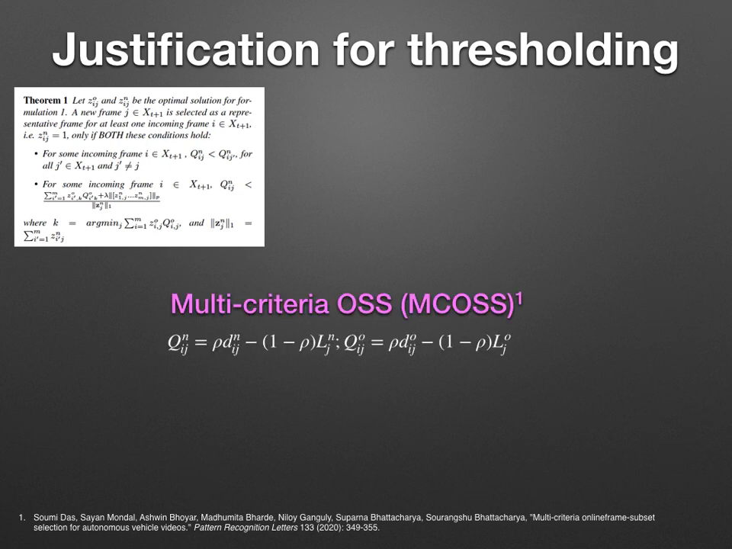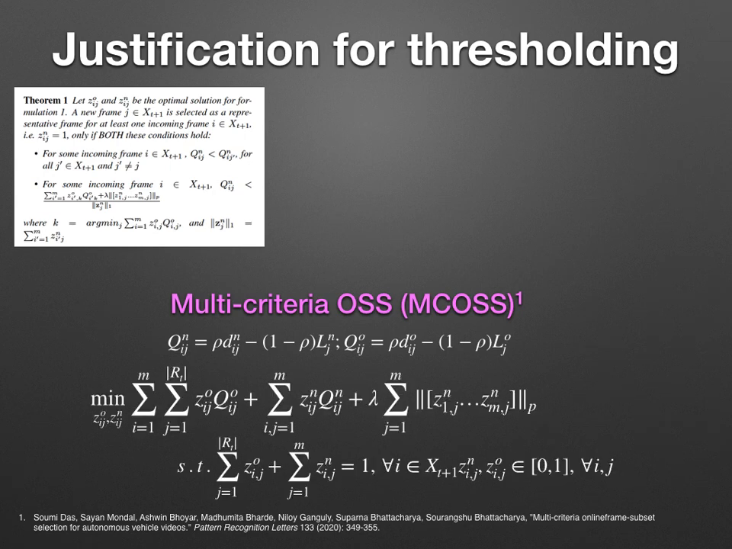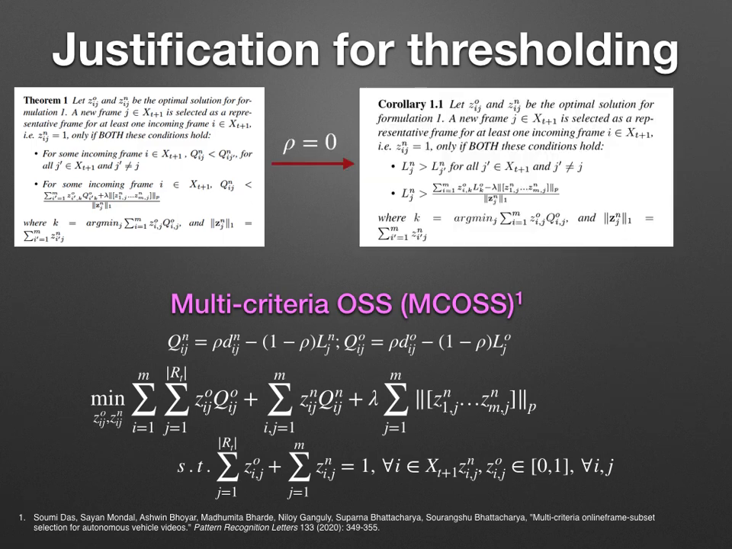This Qij is a function used in our earlier work, where it's defined as a weighted function of the pairwise and pointwise metrics. This is its objective function, where we can see that there is no direct relation with the compression ratio. Also, when we put all the weight on the pointwise metric, that is rho equal to 0, we can see that the dependency on I does not stay anymore, and hence only one element, either from the existing or the incoming set, gets chosen as the representative for all incoming elements.